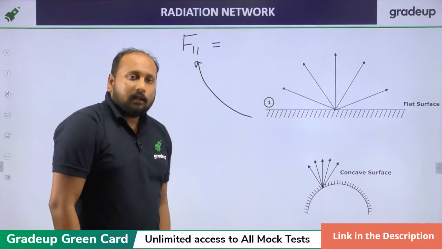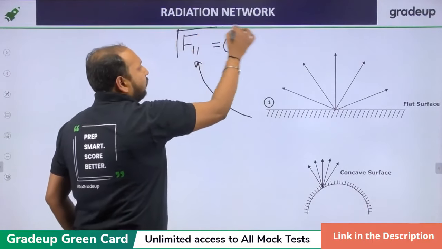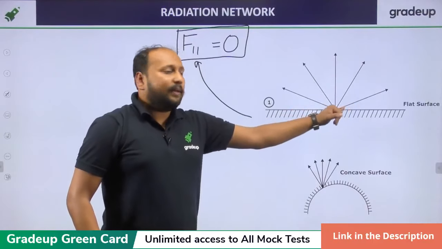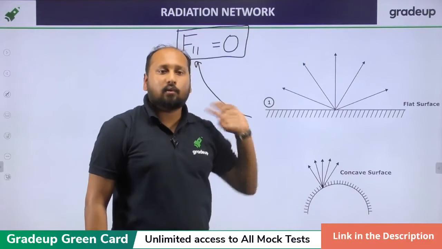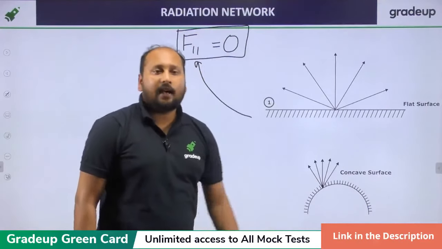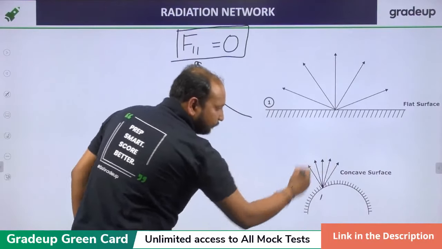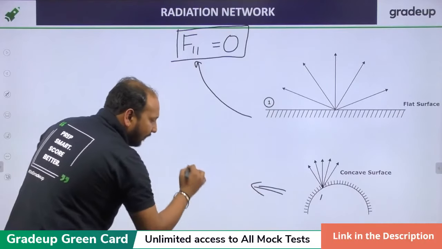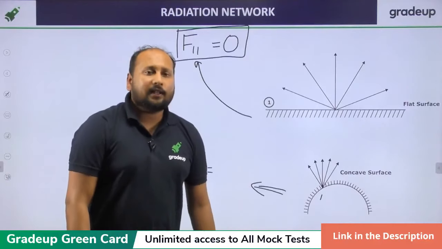Suman, Nagaraju, very good. It is 0. Why is it 0? Because none of the emission will be reaching its own surface. Clear? None of the emission will be reaching its own surface. So basically F11 equal to 0. Let us take this, surface 1. It's a concave surface. So for this also, can you tell me what will be F11?